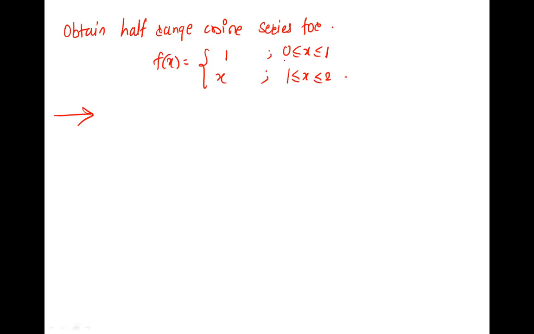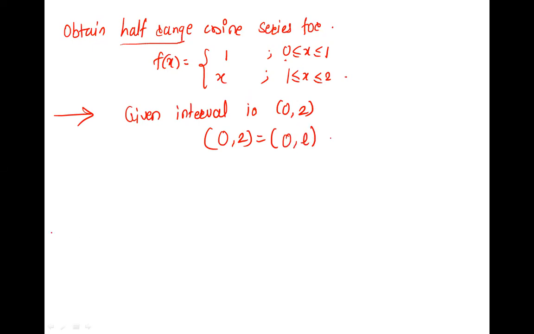The function is defined from 0 to 2 with the discontinuity at 1. So the given interval is 0 to 2. And you will compare it with 0 to L or 0 to 2L. 0 to L. Why L? Half range. It is given half range, so it is compared with 0 to L. So we get L is 2.